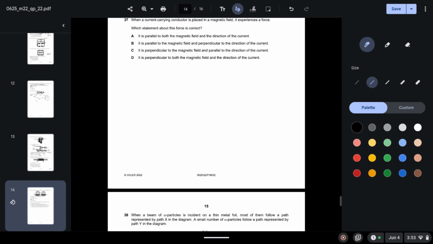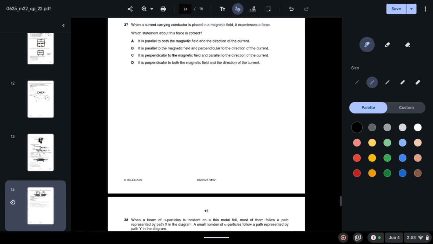37. When a current carrying conductor is placed in a magnetic field, it experiences a force. Which statement about this force is correct? So here you will have to recall Fleming's left hand rule, and I would urge you to use your left hand and to place your left hand according to Fleming's left hand rule. So you will see that all three of them are perpendicular to each other. So the question asks us which statement about this force is correct. So we know that the force is perpendicular to both the magnetic field and the direction of the current.